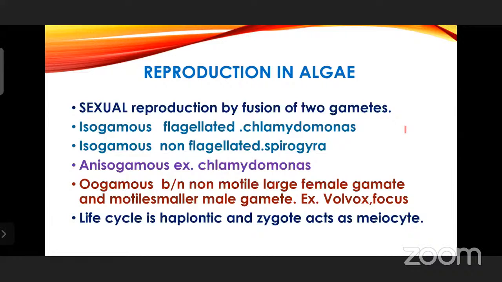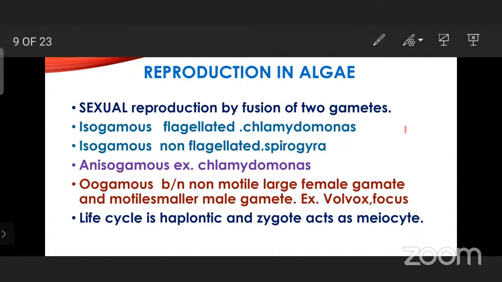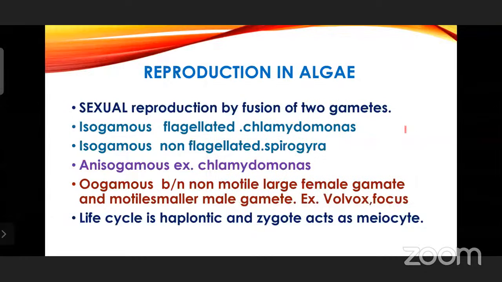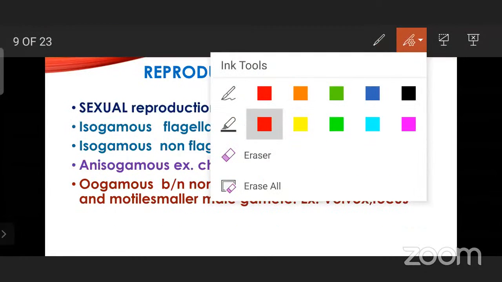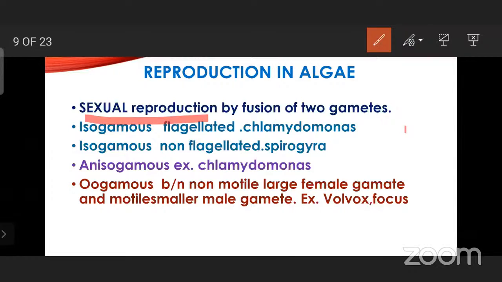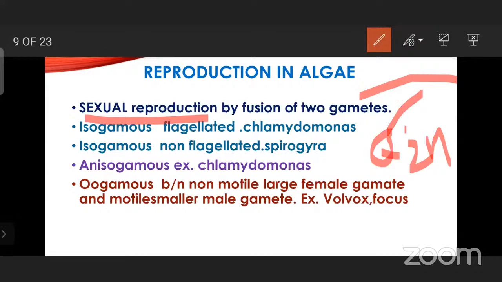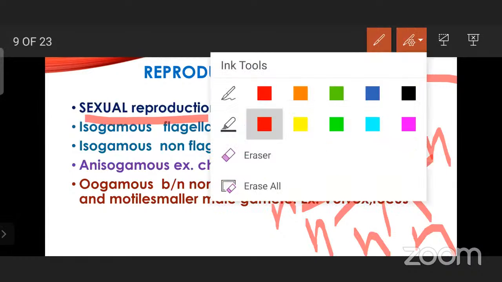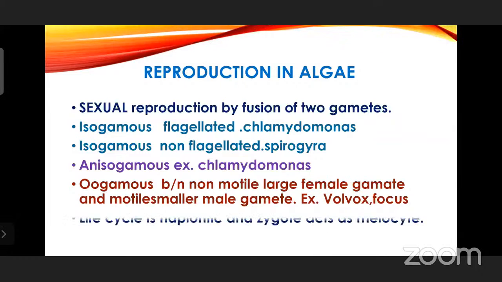And next, it is common that the life cycle is haplontic. Haplontic means generally all the individuals are haploid, and the zygote acts as meiocyte. So in the sexual mode of reproduction, you have learned how the zygote is becoming meiocyte. Meiocyte means it is becoming 2N, and then it undertakes meiotic division and releases all the four new haploids. So that's why it is called haplontic life cycle, and the zygote is the meiocyte.